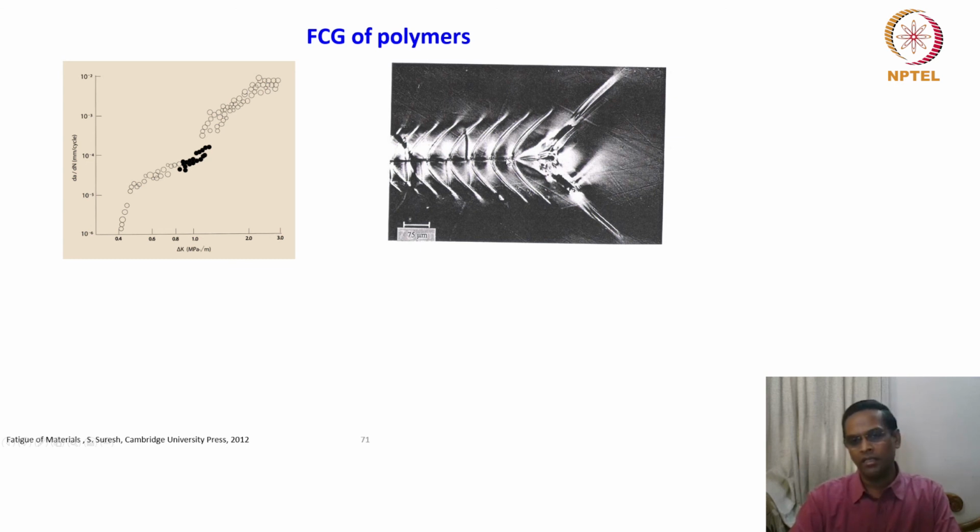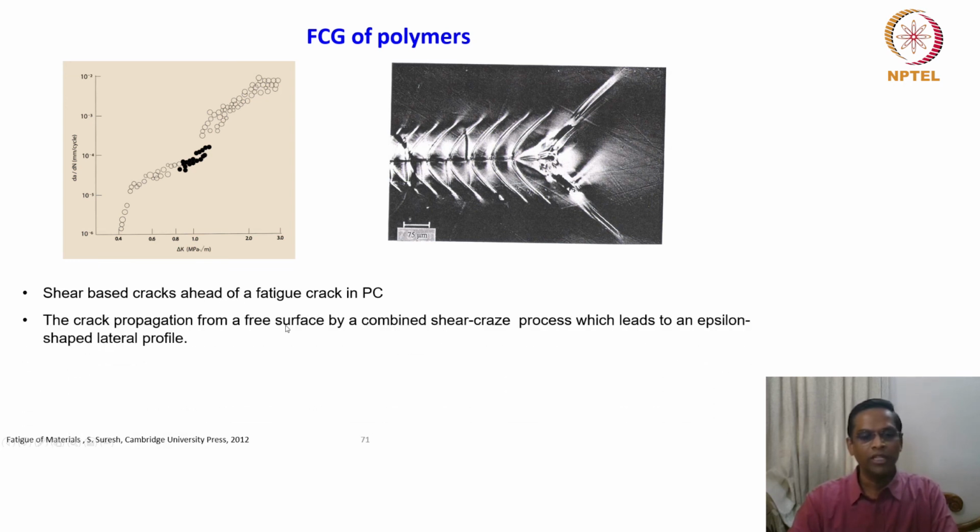So ahead of the crack, the craze forms, and the moment the craze forms, it branches into shear bands. So the shear band formation takes place as the crack advances. First craze forms, shear band forms, and then craze forms, shear band forms. So it is called the shear craze mechanism. Shear band crazes ahead of the fatigue crack in a polycarbonate. The crack propagates from a free surface by a combined shear craze process, which leads to an epsilon shaped lateral profile.